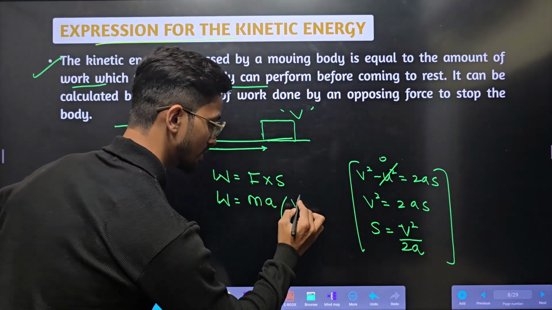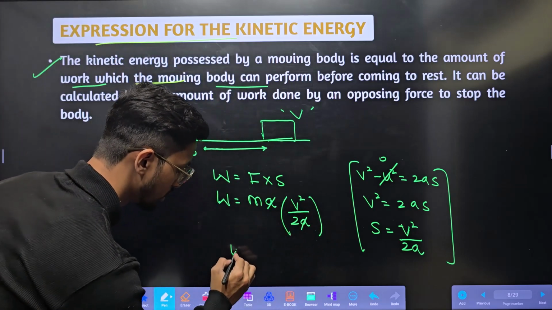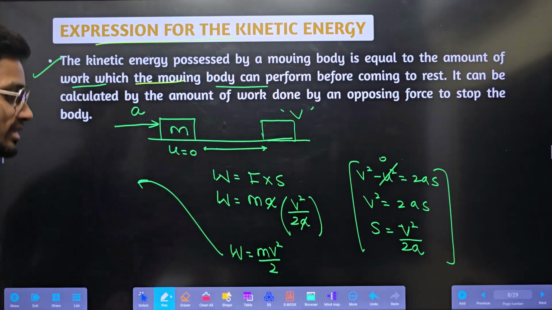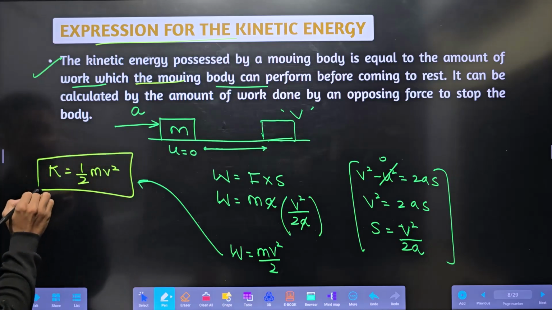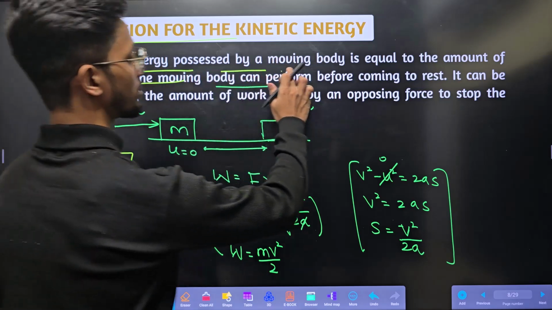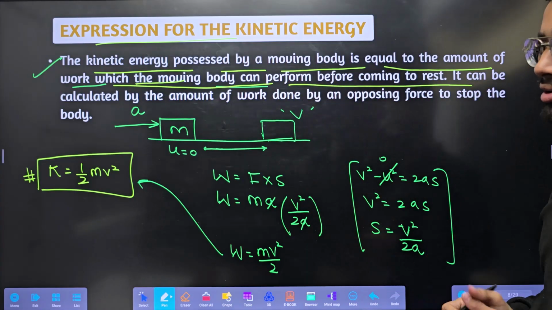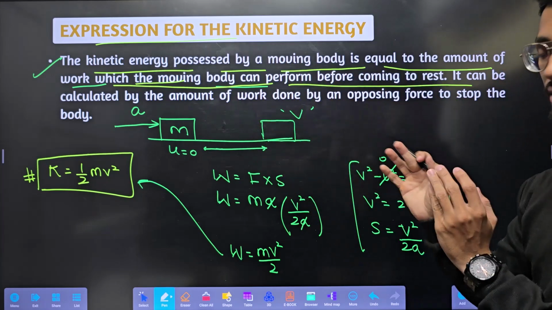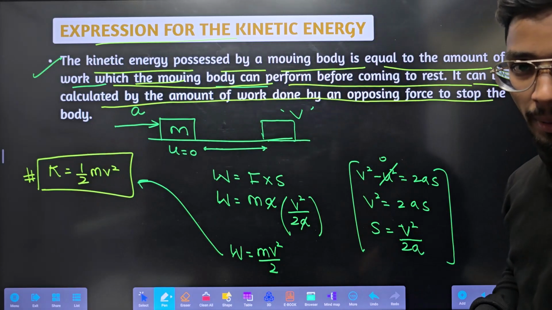We substitute it here, v square upon 2a. So a will get cancelled. So work done will be equal to mv square by 2. This work done will be stored as kinetic energy. So kinetic energy will be equal to half mv square. It's the actual formula for kinetic energy. Easy, right? Kinetic energy possessed by a moving body is equal to the amount of work which the moving body can perform before coming to rest, or vice versa, rest to motion or motion to rest, anything. It can be calculated by the amount of work done by the opposing force to stop the body.